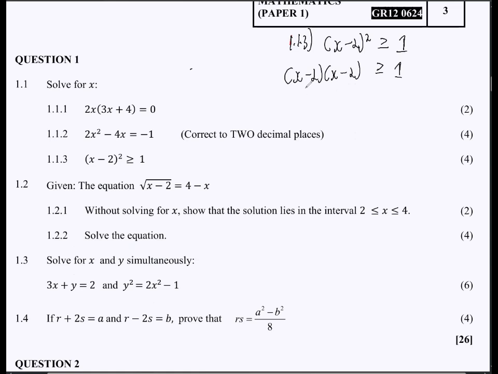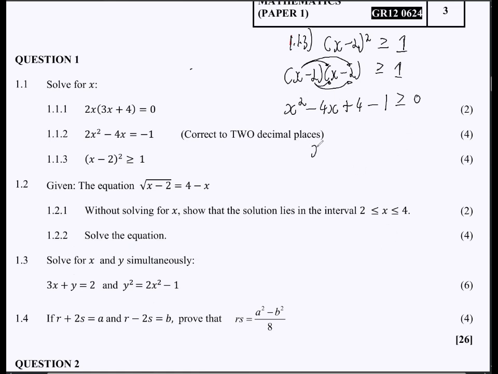So what you want to do here, obviously, is to FOIL. So the x multiplied by x, the x multiplied by -2, the -2 multiplied by x, and then like that. So obviously, this is going to give you x squared, and then x multiplied by -2 is -2x, and also this one is -2x. So when we add them together, that's -4x. Then the -2 multiplied by -2 is going to be +4. And right away, we can transpose the 1 here. So that's -1 greater or equal to 0.